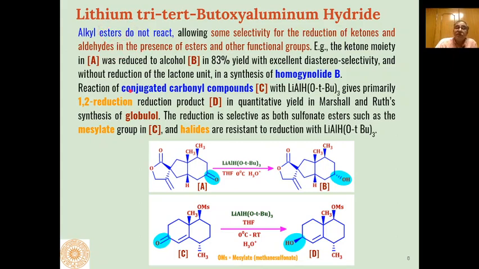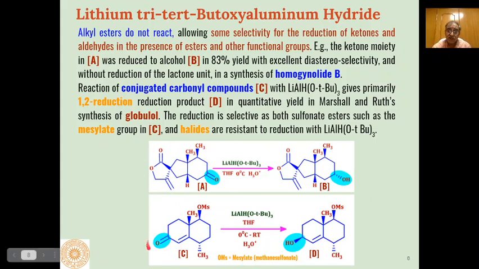So if in our substrate we are having a ketone group and an ester group, then this reagent will not react with this ester group. This will reduce only this ketone group. So this ketone will be reduced to the alcohol group, whereas other groups like carbon-carbon double bond and ester groups are not affected. So that means our reagent is a very selective reagent which does not affect the other functional groups present in the molecule.